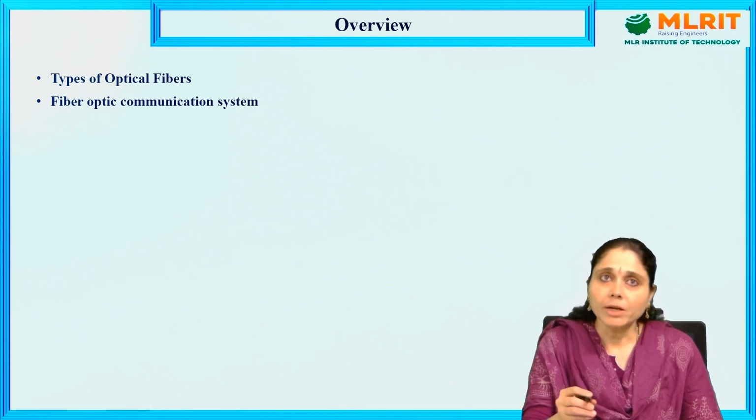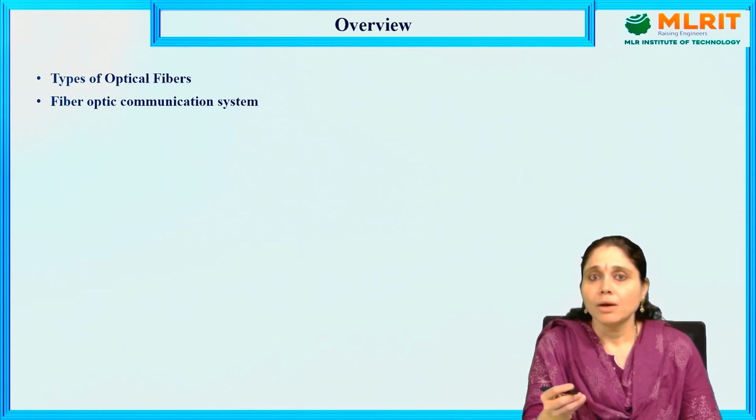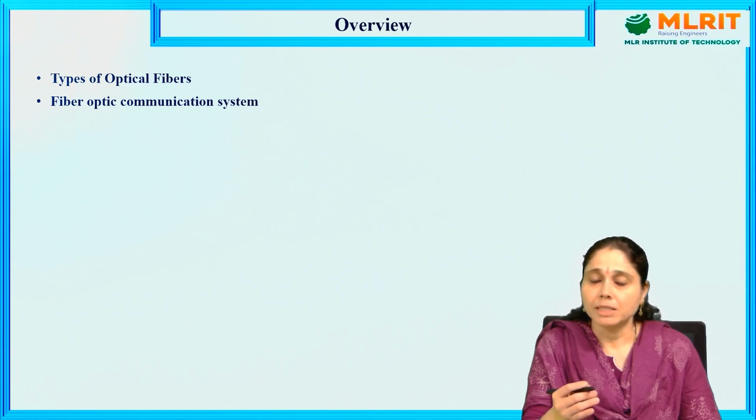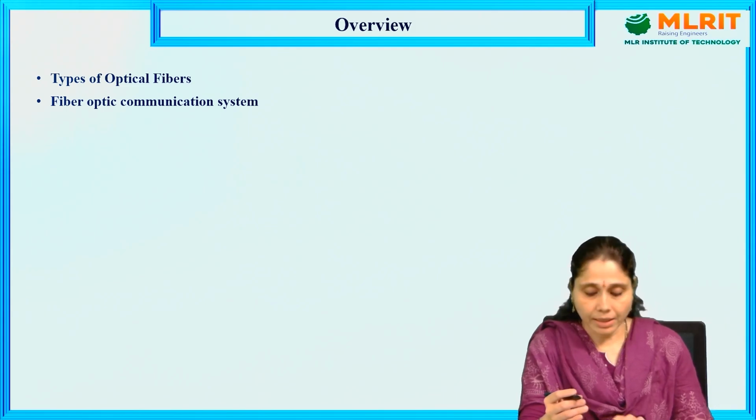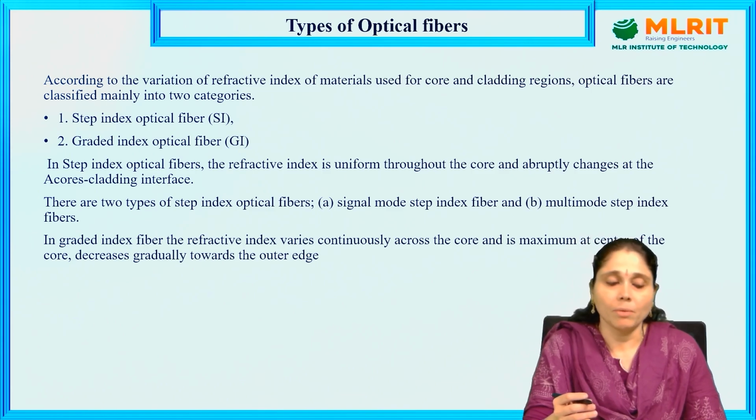With that we got an idea about how the propagation of light through optical fibers takes place. Now coming to the types of optical fibers, there are several types, and the type of optical fiber determines how much the numerical aperture can be. Once again, the light gathering capacity of an optical fiber is called numerical aperture. It is the sine inverse of the acceptance angle. That is what we learned in the previous video lecture. So now, let us go to the types of optical fibers.